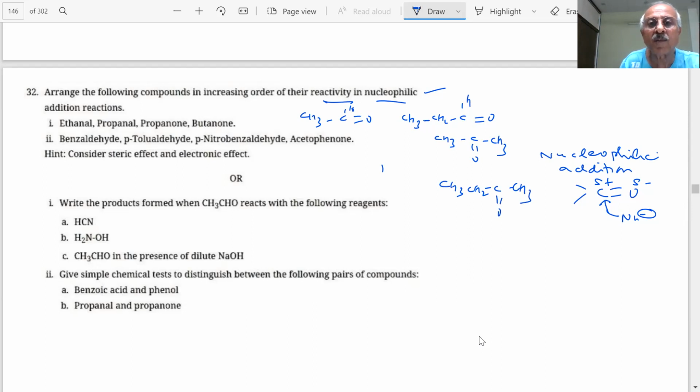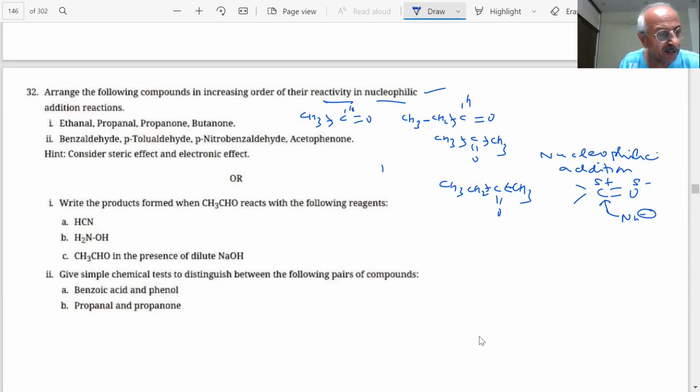What type of group is this? Electron releasing. These are electron releasing, students. So what will happen? So what will be the order then?